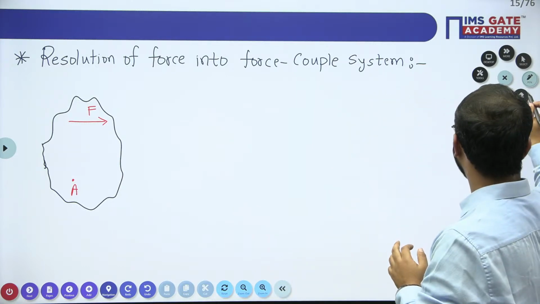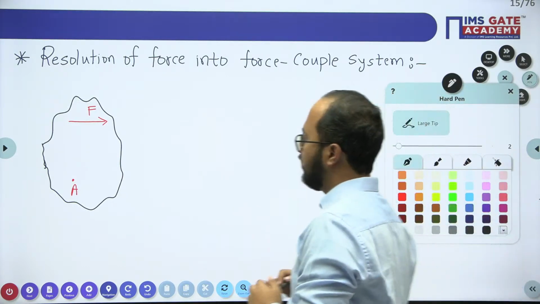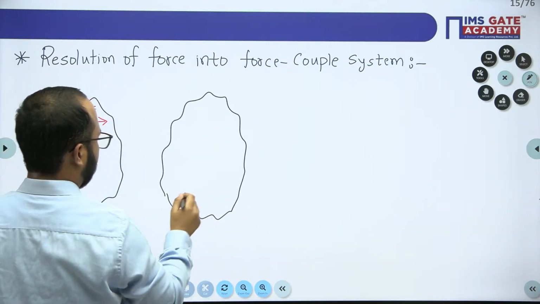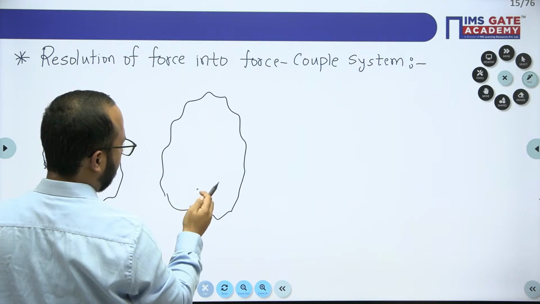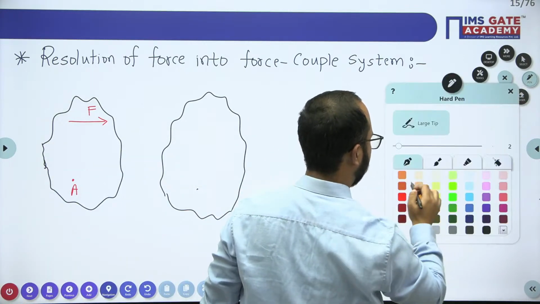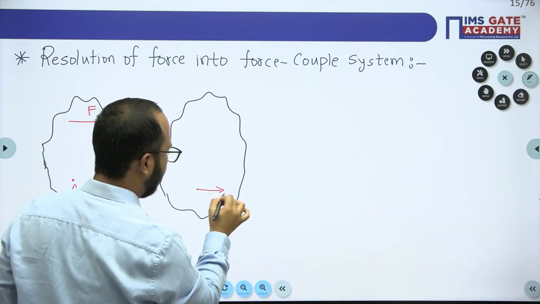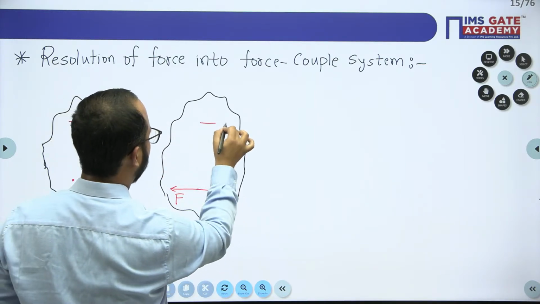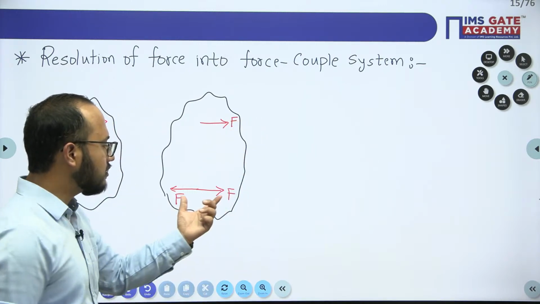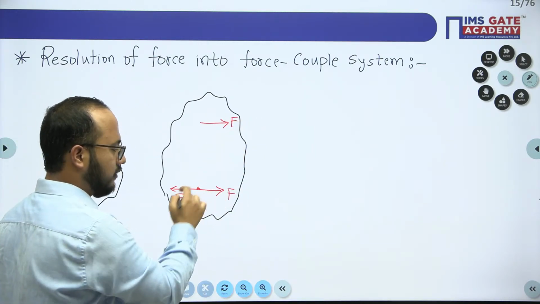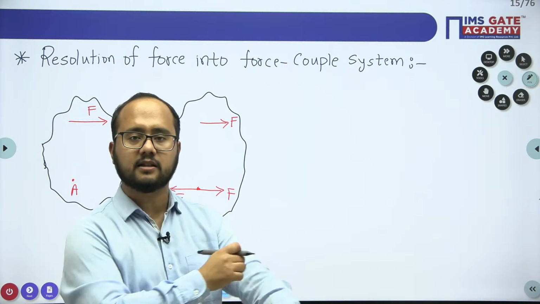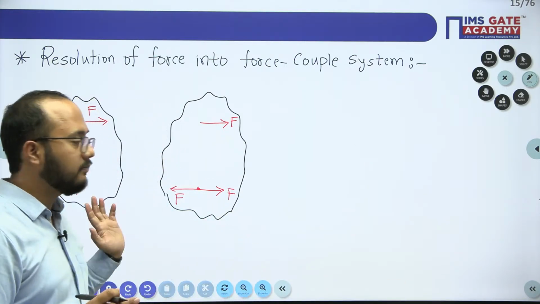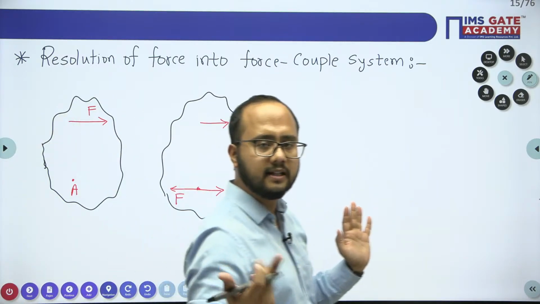How can we do that? See, this is the body again, and this is point A. At point A we will apply the force F in equal and opposite direction, and this is the force F we are having. Obviously, because of this force system, there will not be any change in the system. The condition of the system will remain the same as it is.